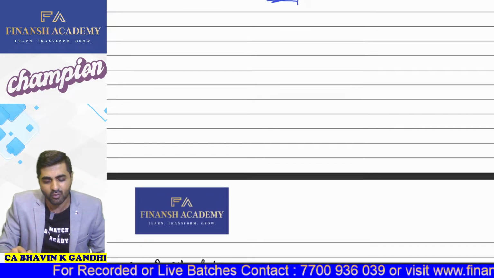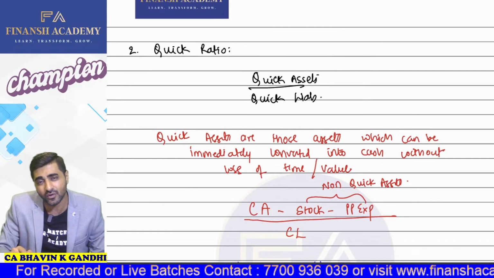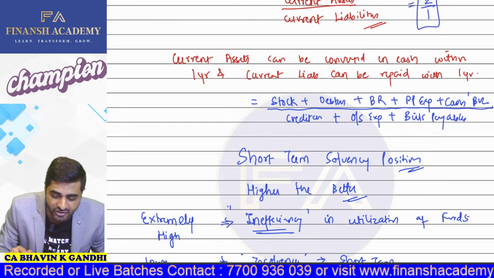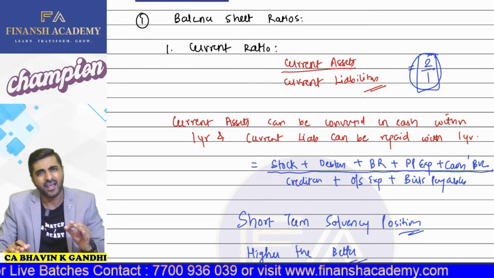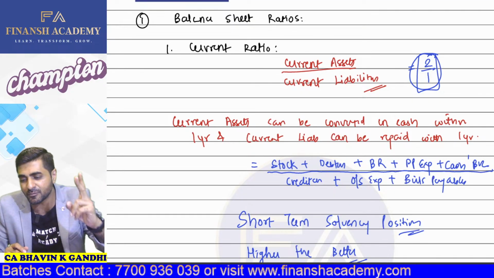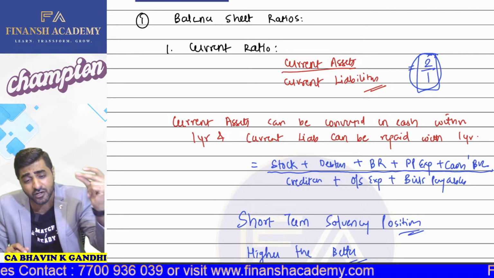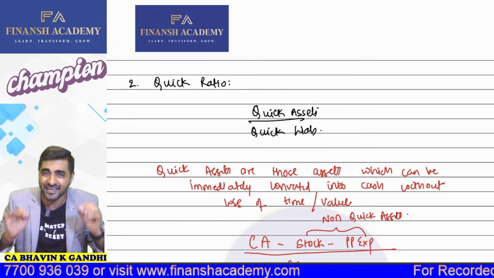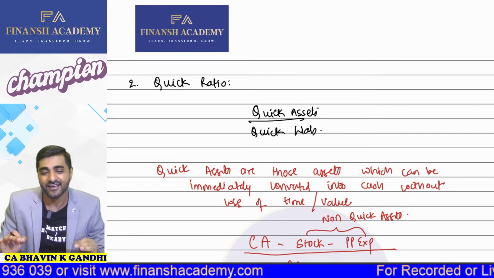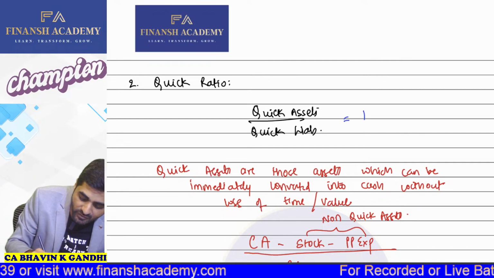Fine. So what should be the standard ratio for quick ratio? As there was a standard ratio for your current ratio, as a CFO of a company you are aware of how much current ratio you have to keep: 2:1, for every 1 rupee of liability, 2 rupees of current assets. Similarly, there is a standard ratio for quick ratio as well, and it is 1:1.